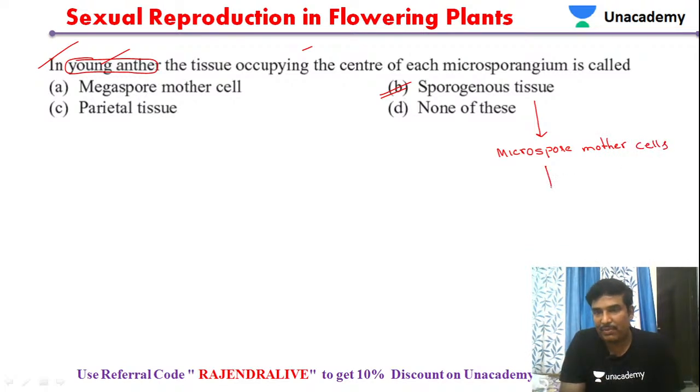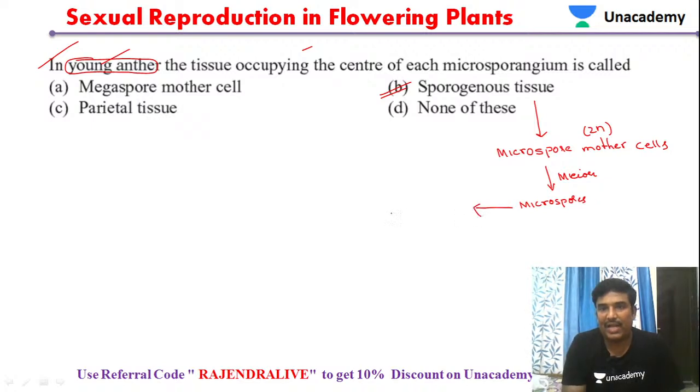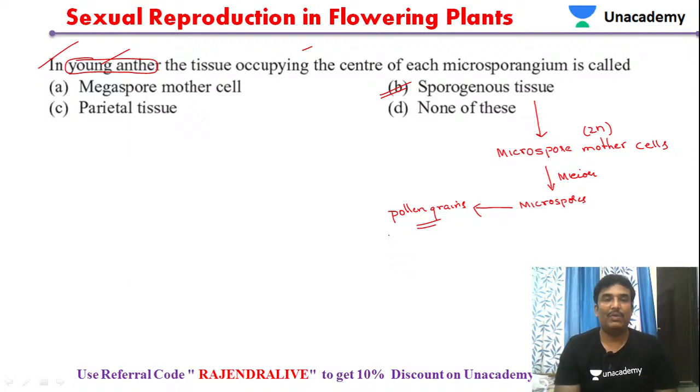These microspore mother cells are diploid in nature and undergo meiosis to produce microspores, and later these microspores develop and give rise to pollen grains. Based on this, we will take option B as the answer.